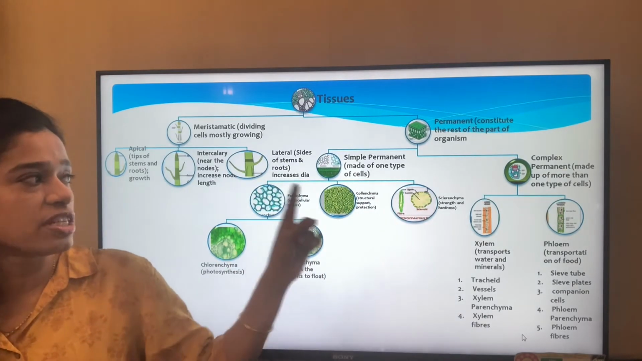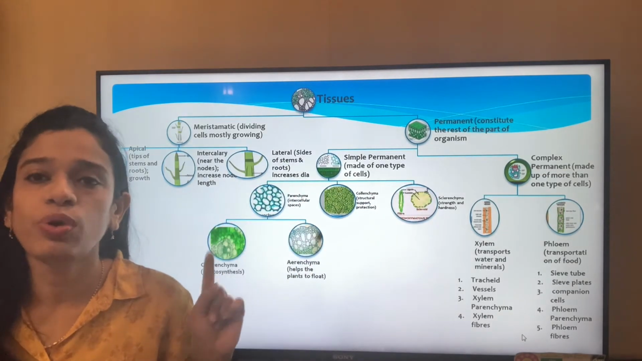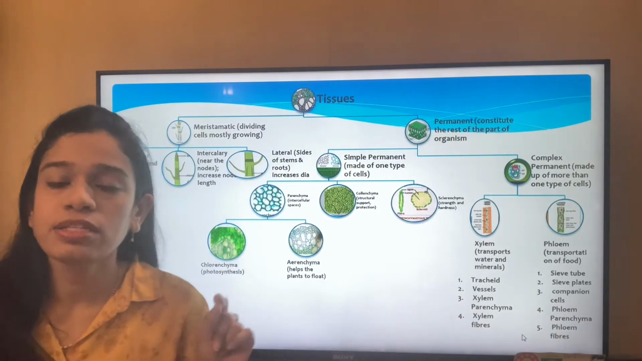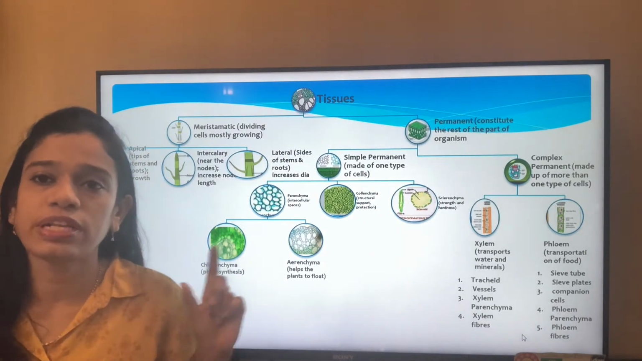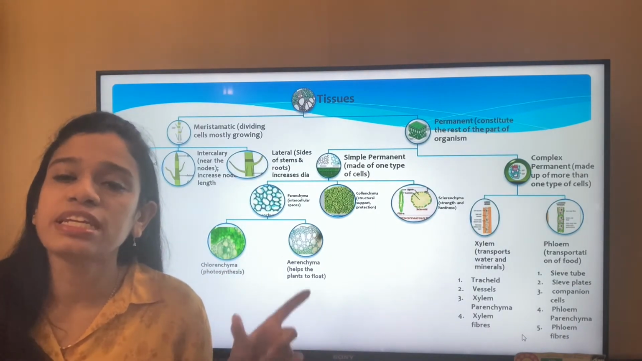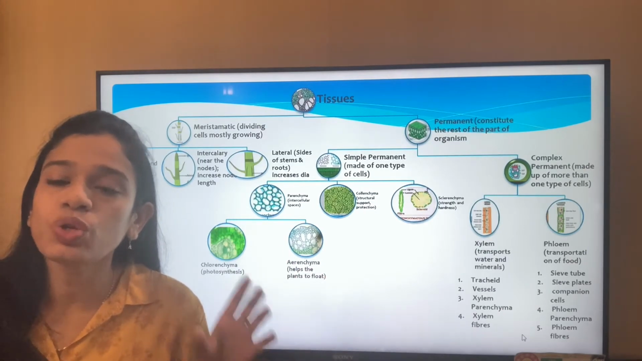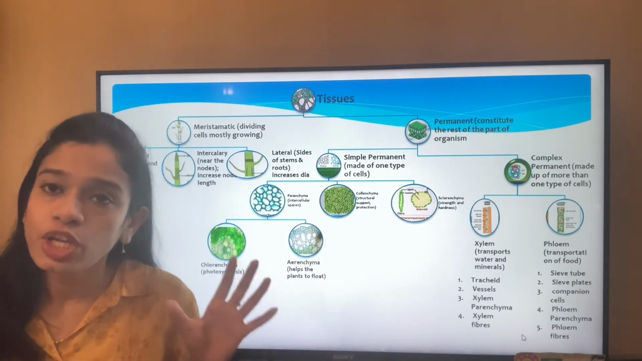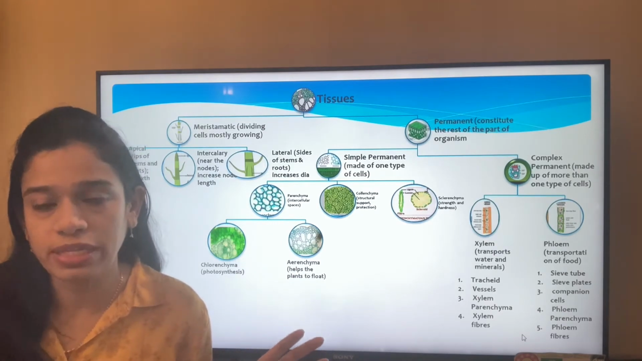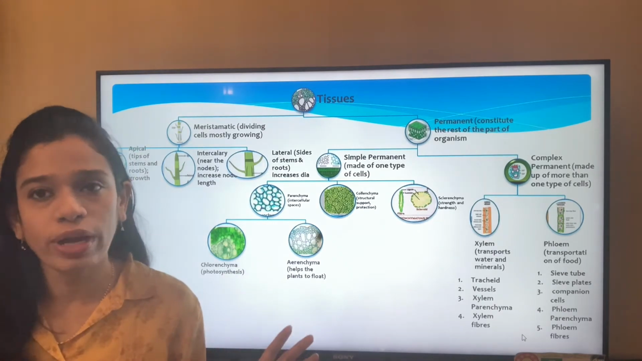The name suggests it is simple because it is made only of one type of cells, whereas the complex, the name suggests, constitutes different types of cells. So a particular tissue constitutes different types of cells together, so it is called complex. Simple is only one type of cell.